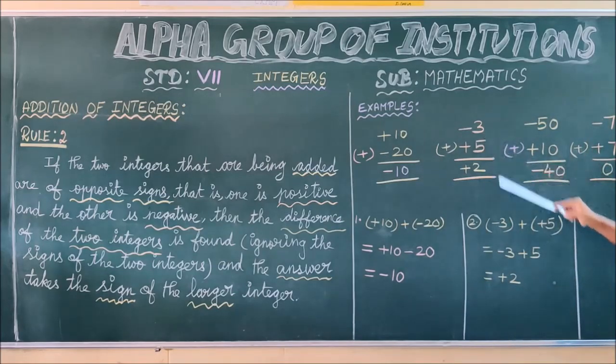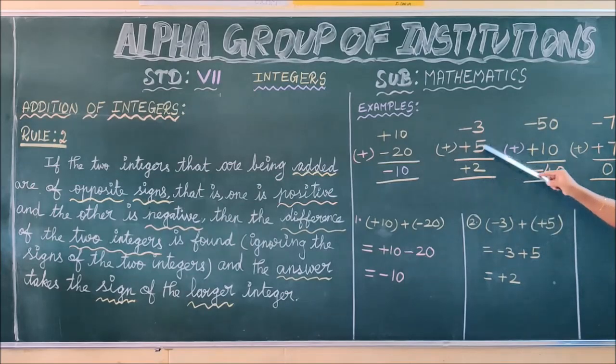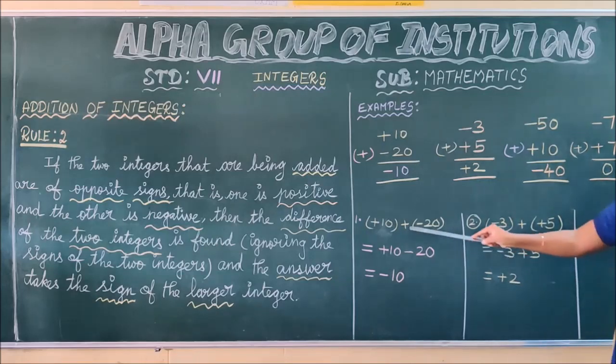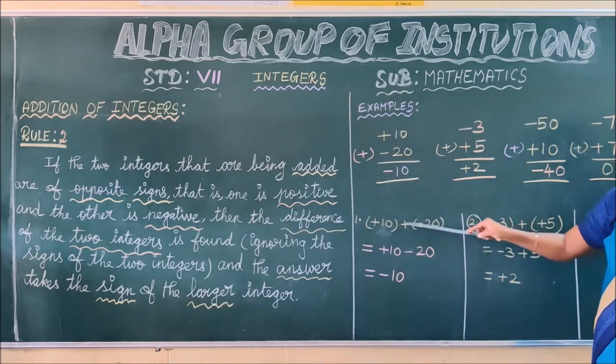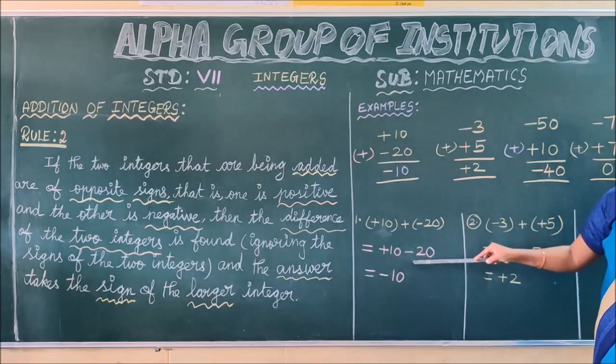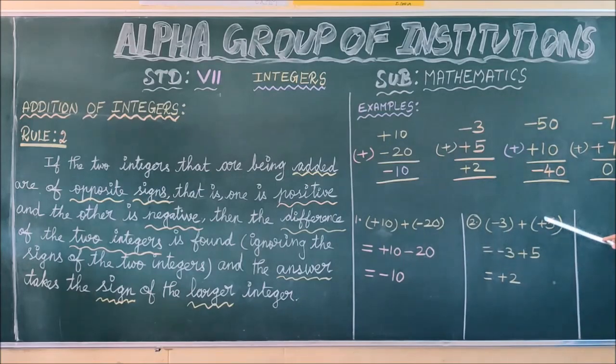Okay. Minus 3 plus minus 5. First you write the minus 3 as it is. This plus is multiplied with the second number only, not the previous number. Okay. Plus into plus, see here. Plus into minus is minus. Plus into plus is plus. Suppose you have minus here, then minus into minus is plus. Okay, children, is it clear? Plus into plus, and write the integer 5 as it is.